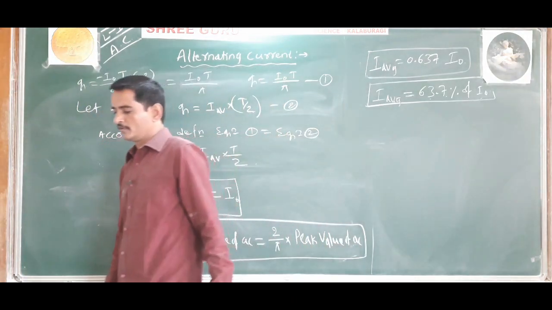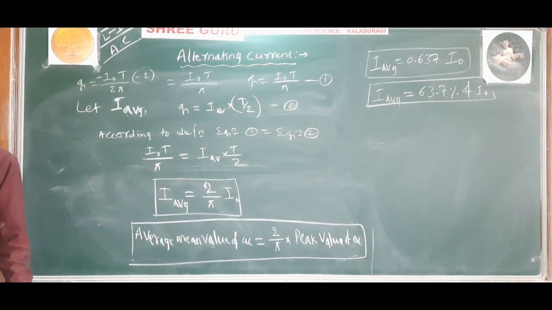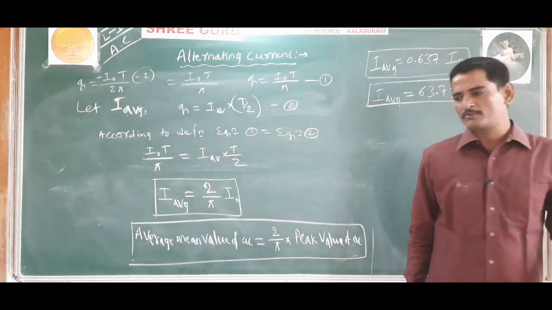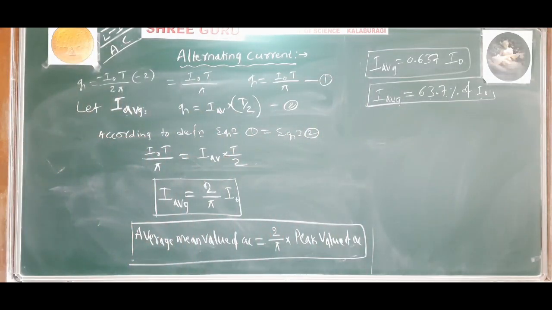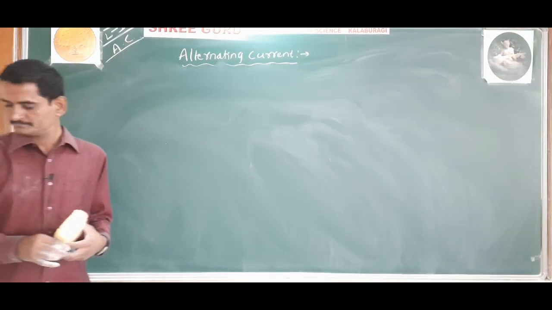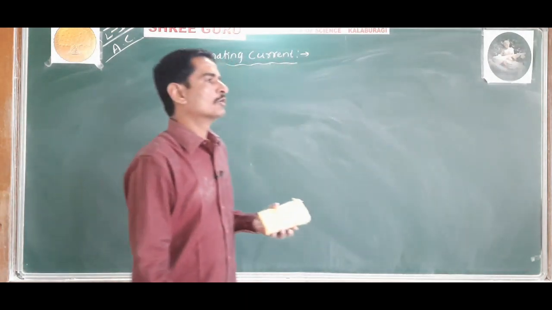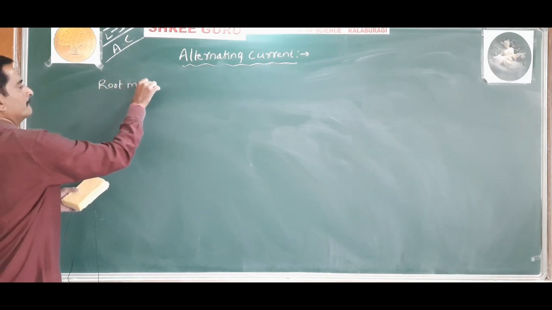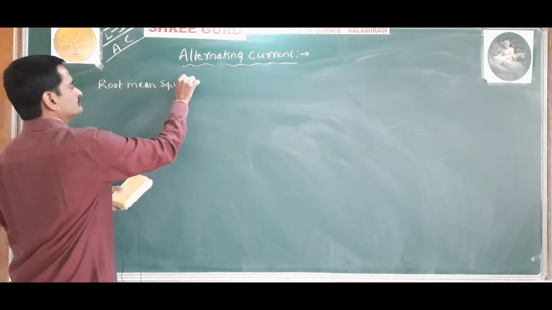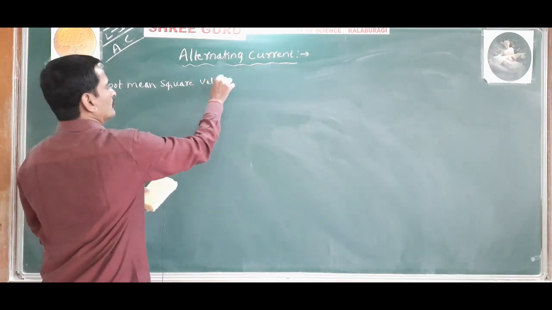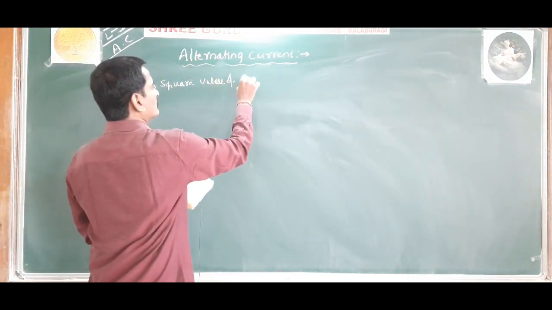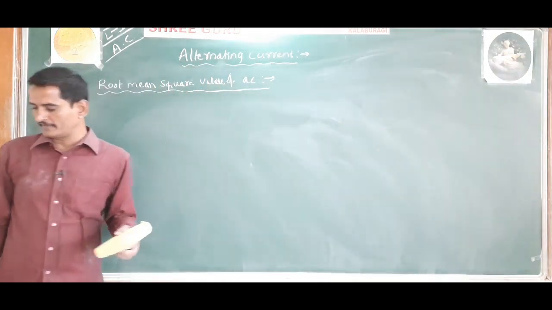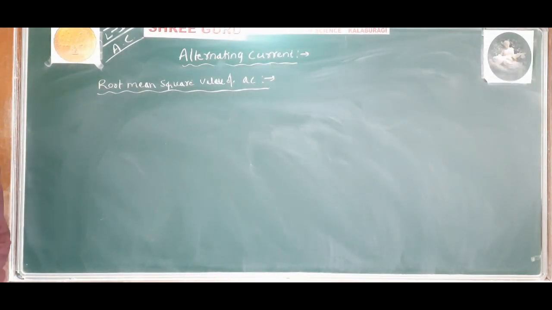Next, another value we use is the root mean square value of alternating current. Let us derive the expression for the root mean square value of alternating current. Now let us study the root mean square value of AC. Root mean square value of AC, or effective value of AC, effective value of alternating current.